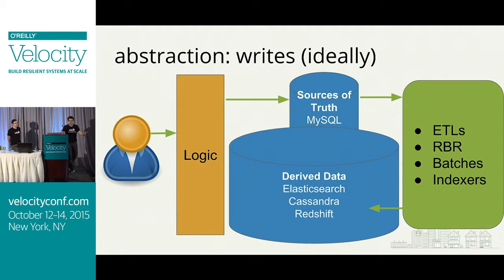But this is really fundamentally important because your derived data tends to be most of your data. Think about your infrastructure, right? Is most of your data what users contributed, or is most of your data you taking that and putting it in some kind of index, or throwing it in an analytics database, or maybe logging a bunch of stuff? So if we can solve the problem of how to reliably build derived data from sources of truth, then we can go a long way in making our infrastructure better for developers.